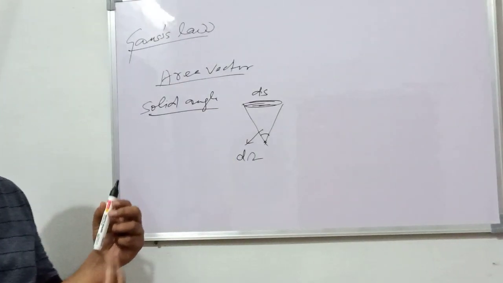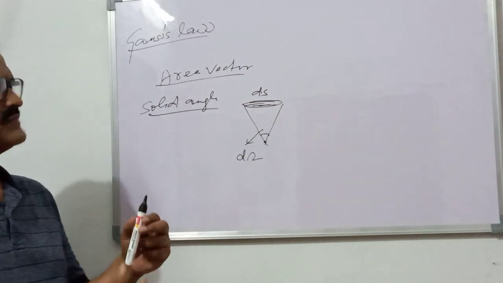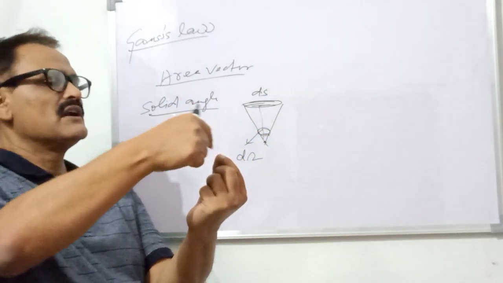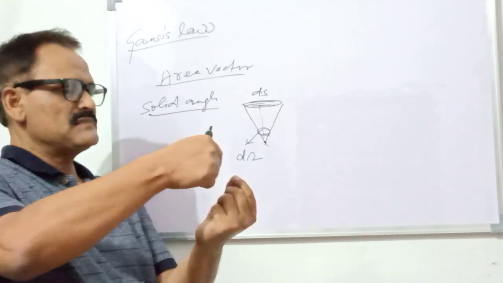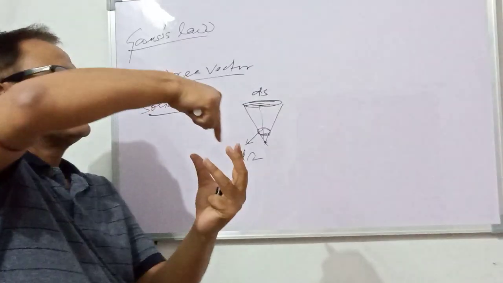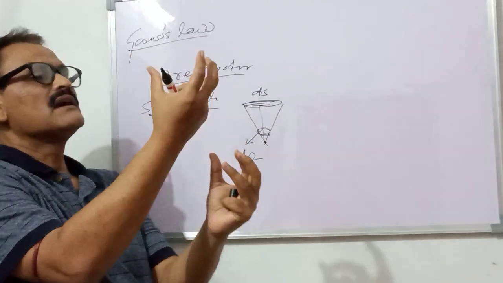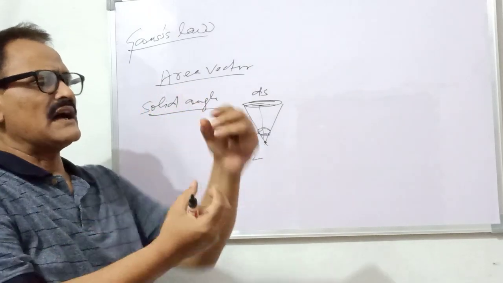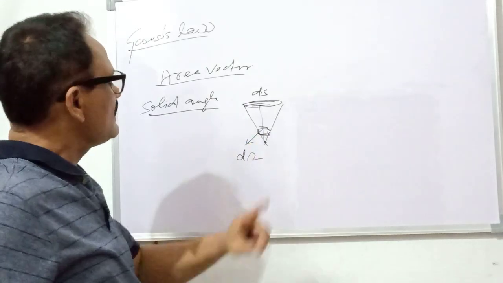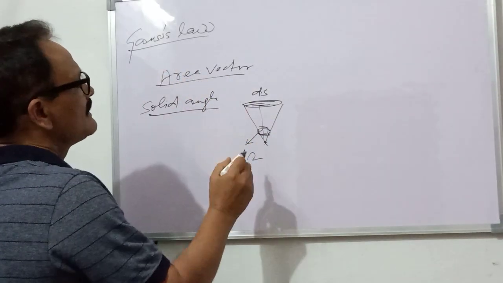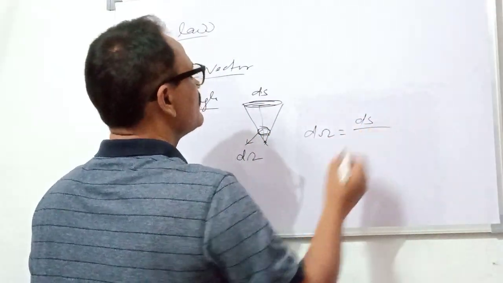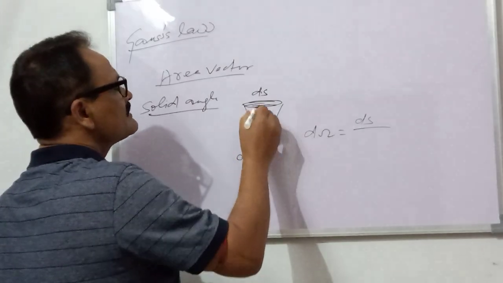Just like a cone, a cup of ice cream, we can say this is the solid angle, and this angle is made in space, not in a plane, not on a blackboard. This solid angle is made by this area. Suppose you are taking a disc, and all the points of the disc are joined at this point, so this angle is the solid angle. Just like the plane angle, the solid angle is defined as d omega equal to this area divided by this distance, that is the radius.